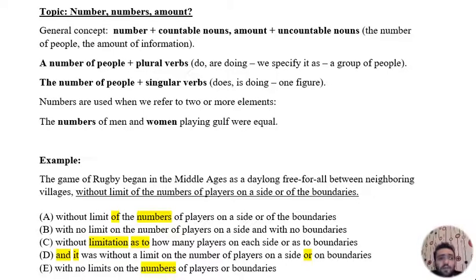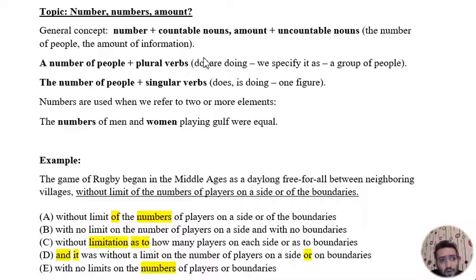Hi dear friends, today we are going to talk about GMAT Sentence Correction and we'll test one of the important topics of sentence correction: number, numbers, amount, and the usage of proper collocations and idioms. So the general concept is that number is used with countable nouns and amount is used with uncountable nouns.